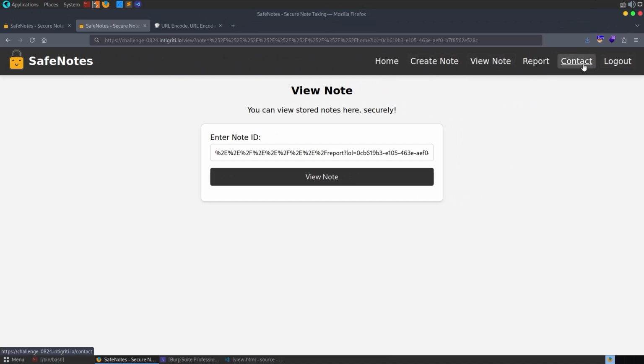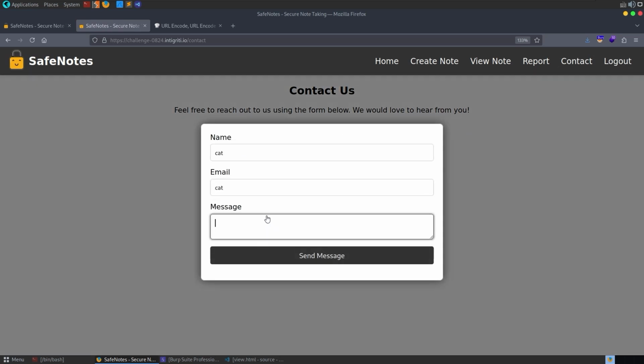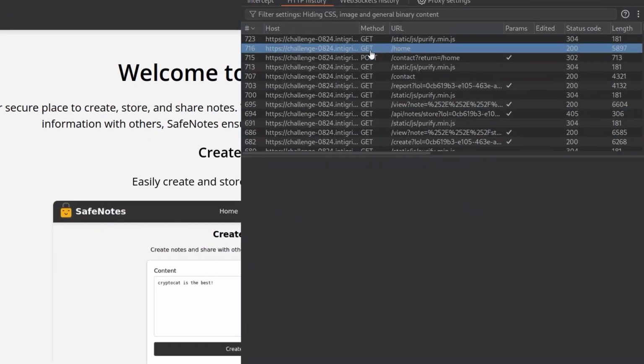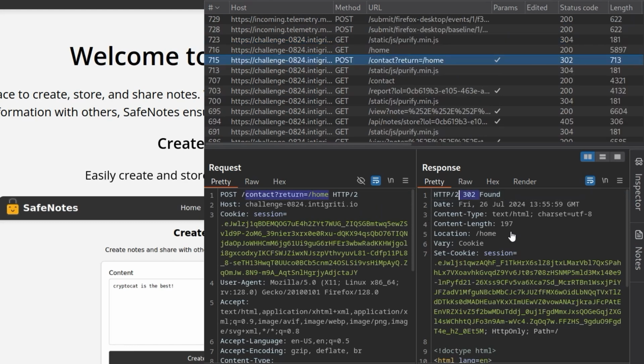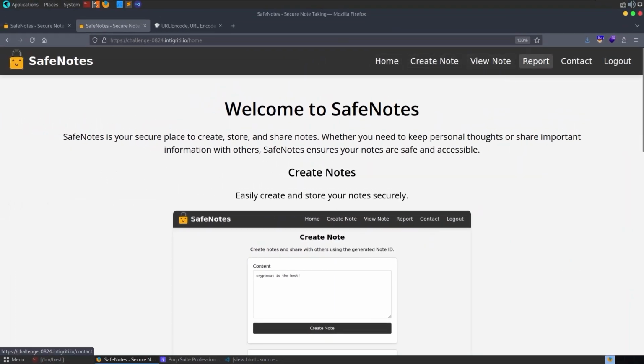Or did we? Let's go back to the contact form. So I intentionally skipped over this earlier, but if we send the contact form, let's do it again. Cat. We'll go and click send. It took us back to the home page. Now, if we go over to Burp Suite and look at what actually happened, we sent a POST request and it's returned us to /home. We've got a 302 redirect and we've been redirected to home. So we can redirect the user to an endpoint of our choosing. Again, what's the use? We can already do that. We can already redirect them to any one of these endpoints.